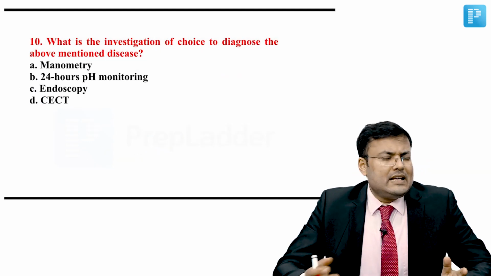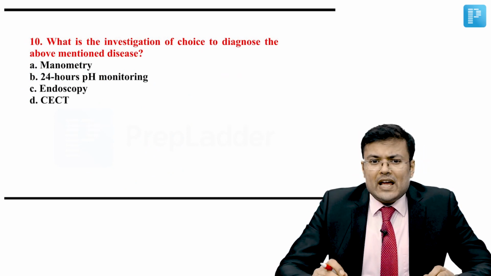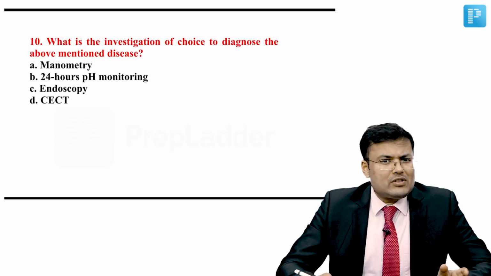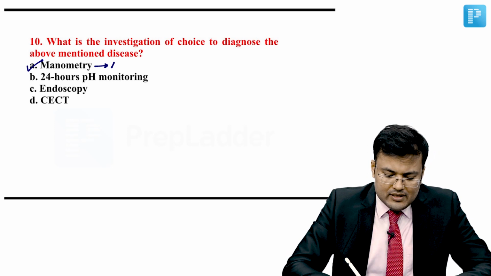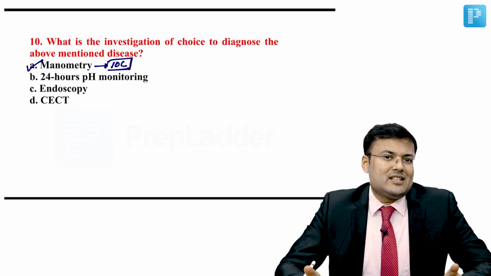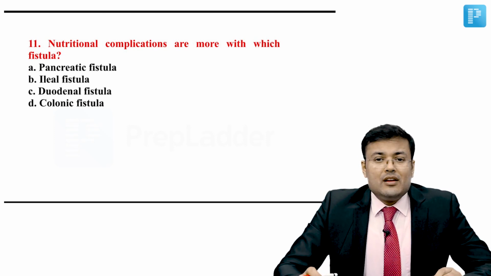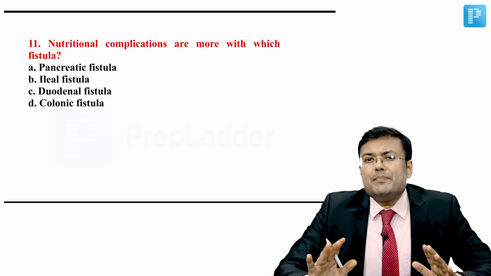Question number 10 is related to question number 9. Which is the investigation of choice to diagnose the above mentioned disease? That was achalasia cardia. So we discussed it is manometry. So this is the investigation of choice for diagnosis. Correct answer is A. Now the question number 11. Nutritional complications are more with which fistula? This is the repeat question.